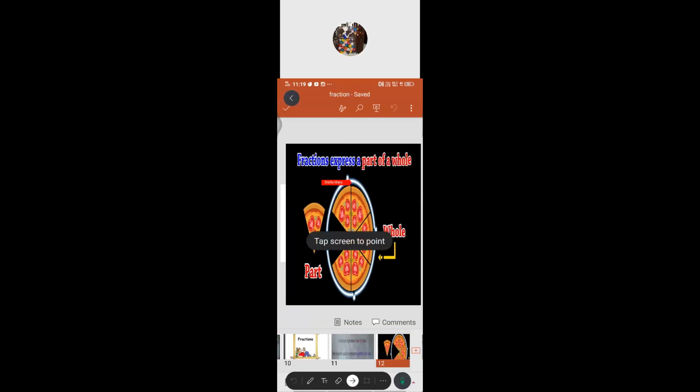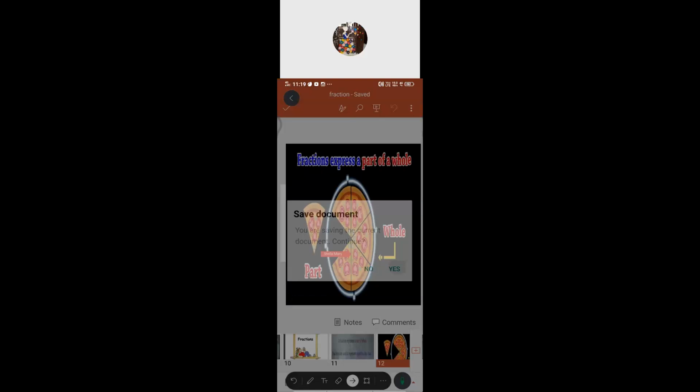The whole means, as we have already seen, the whole pizza. If you take one piece from that, that one piece we call a part of the whole. The whole is the whole content, any object or number. If you take any piece, number or group from that, that is a part.